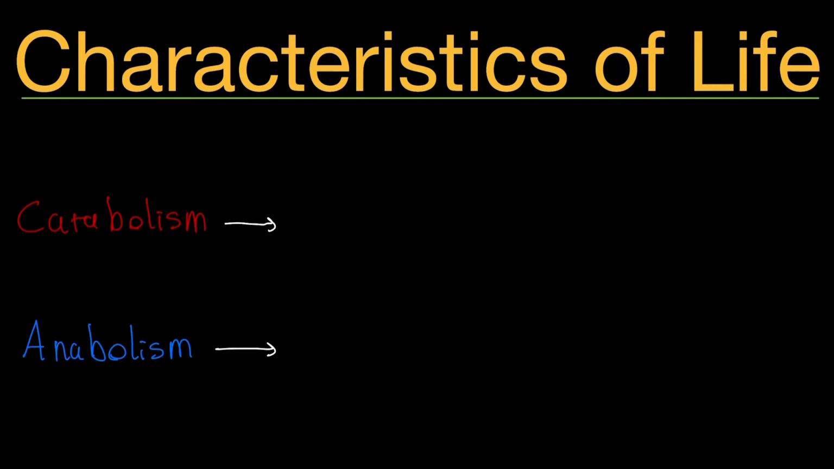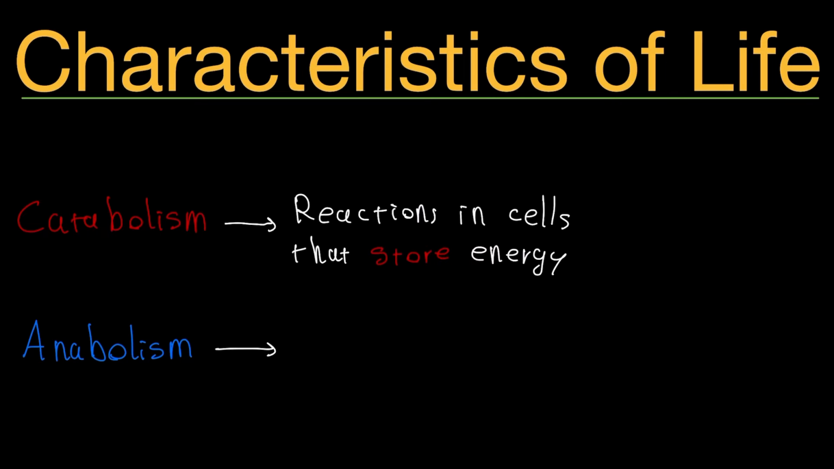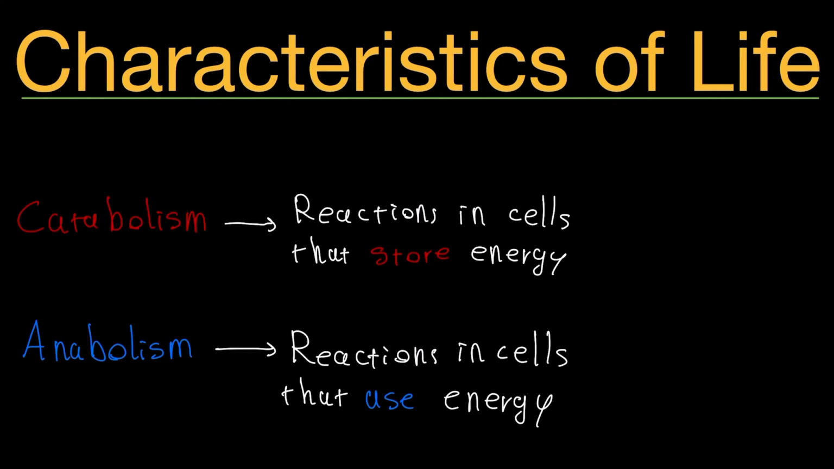In this video, we're going to talk about the characteristics of life. So we have catabolism, which is reactions in cells that are going to store energy. And then we have anabolism, which are reactions in cells that use up chemical energy. And both of those combined are going to be your metabolism.